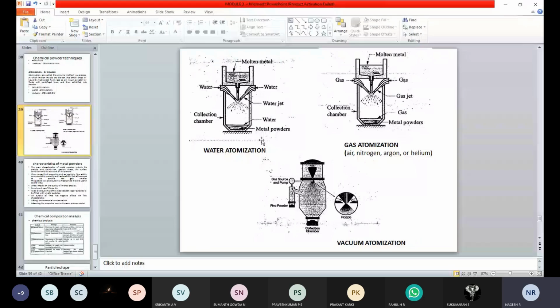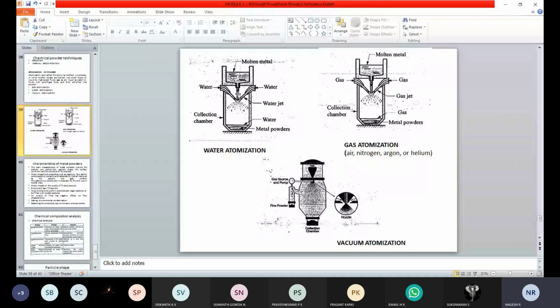Okay, in the first method, the water atomization method, I will take a ladle and pour the hot molten metal, which may be of any material, into this chamber. Once it is poured, it is allowed to go to the collection chamber.